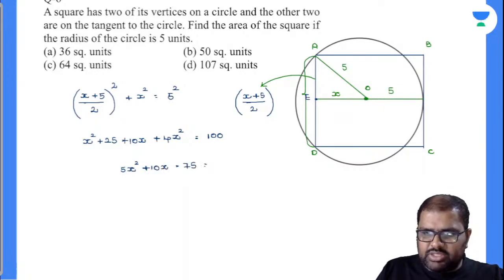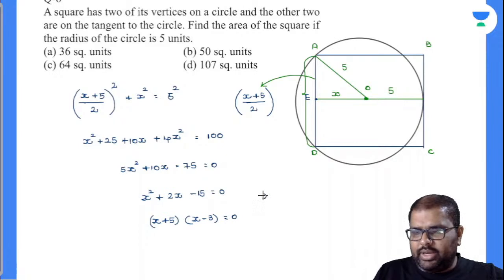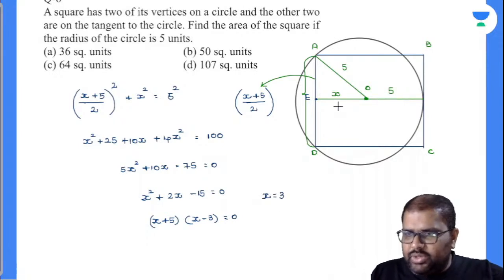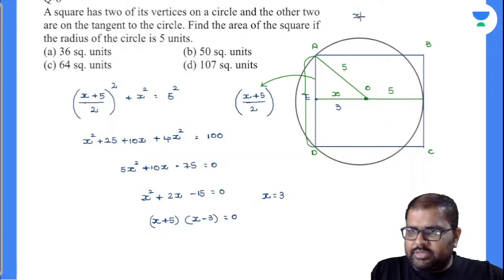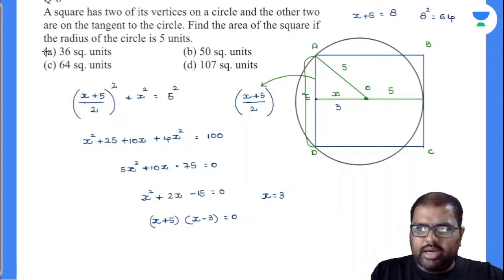I can take 5 as common. So this will be a quadratic equation, x square plus 2x minus 15 is equal to 0. So it has to be minus 15. I'll take 5 and minus 3. So x plus 5 and x minus 3 is equal to 0. Positive should be my answer, so x is equal to 3. If x is equal to 3, what is the question asked? Area of the square. The side x plus 5 is equal to 8, and you are asked to find 8 square. 64, and my option number C.